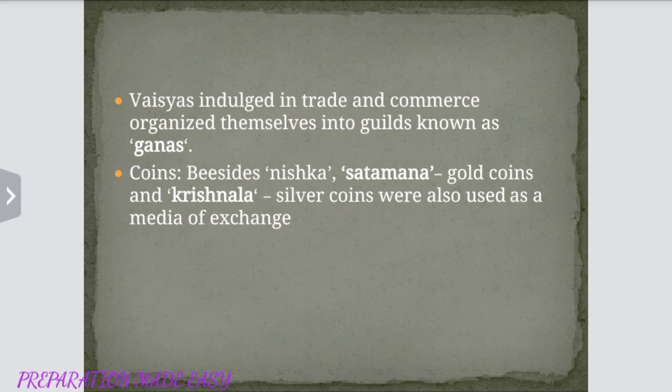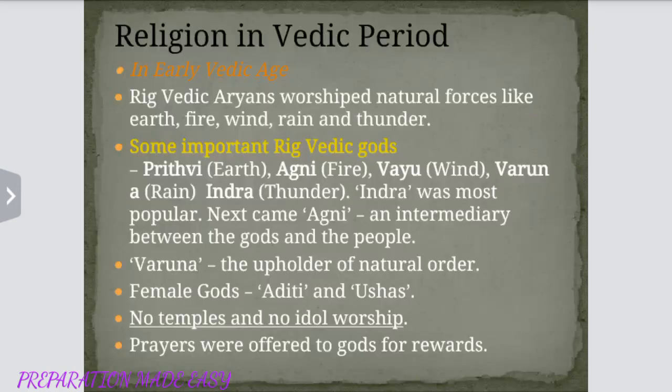Vaishyas indulged in trade and commerce, organized themselves into guilds known as ganas. Coins: besides Nishka, Satamana gold coin and Krishnala silver coins were also used as media of exchange.